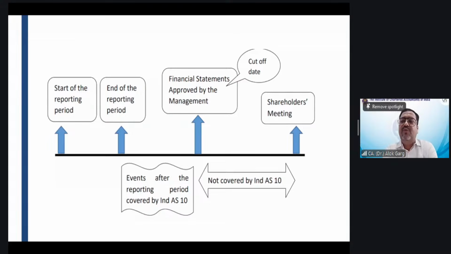But you know what happened? On 15th of April, this inventory was destroyed due to a fire in the warehouse of the company, in the factory of the company. This entire inventory was destroyed. Guys, this 31st March inventory was destroyed in the next 15 days.